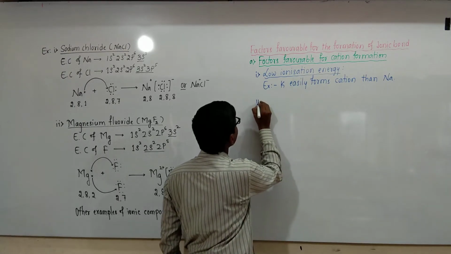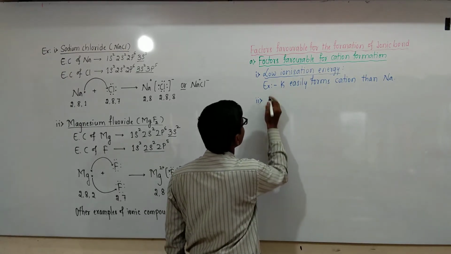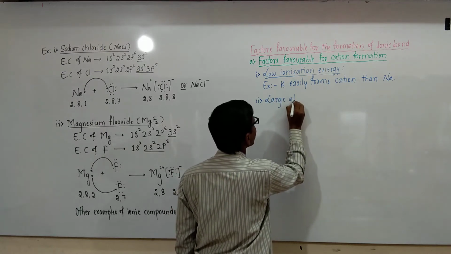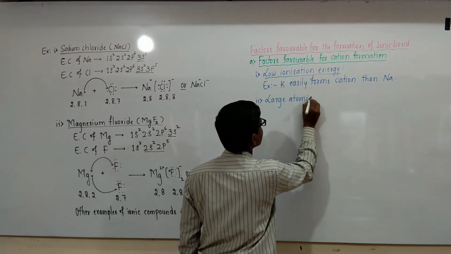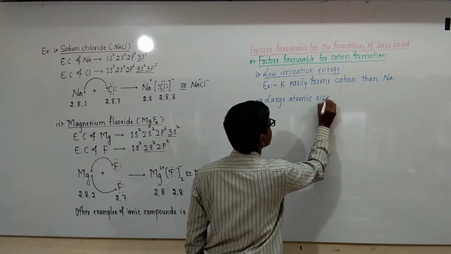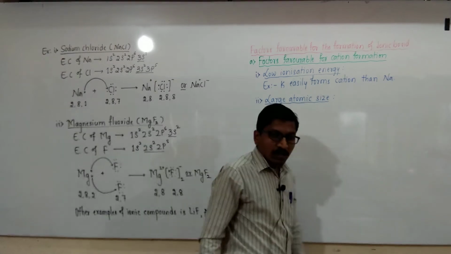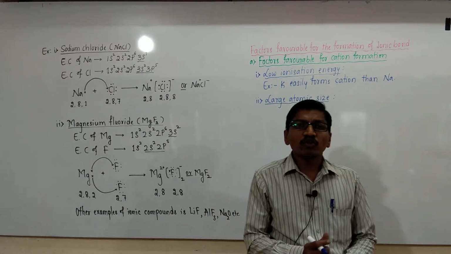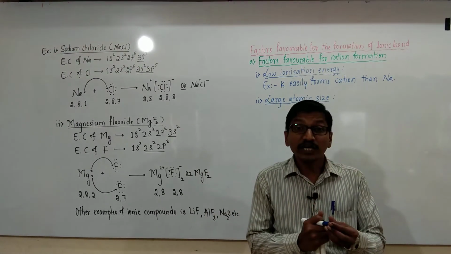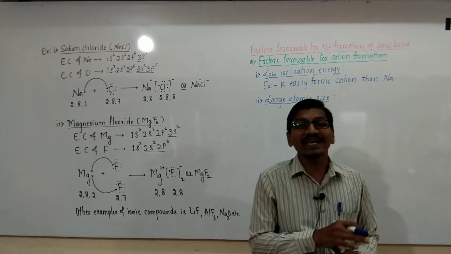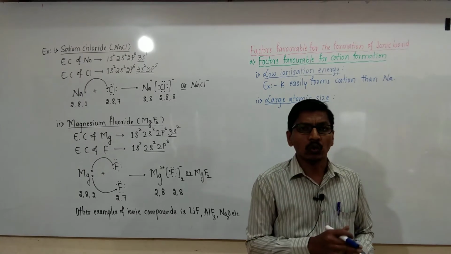Then second point is large atomic size. If large atomic size of atoms, the nuclear attraction with their valence electrons is very low.